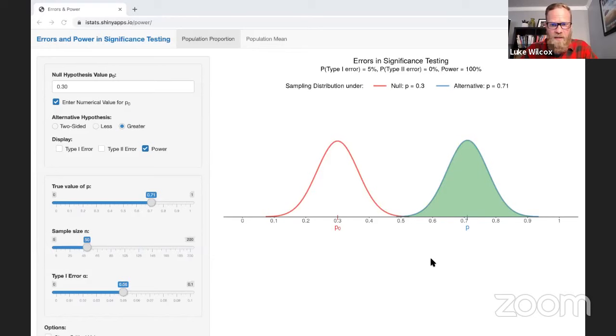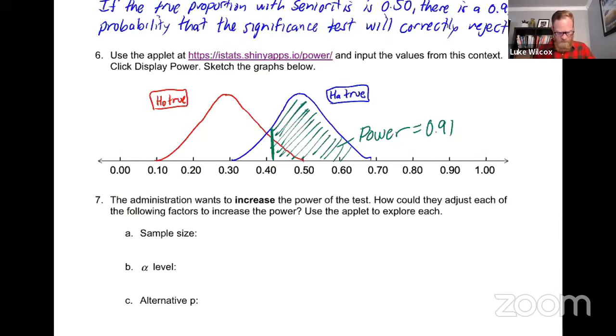So let's capture that idea in the last question here in the activity. Sample size, what do we want to do to the sample size? We want to take n and we want to increase it. Okay, alpha level, we decided if we want to increase the power, increase the alpha would increase the chances that we reject the null, which would increase the power. And then for the alternative, we decided the further it was away from the null, the better our chances of making a good decision, the power would be. So I'm going to say farther from the null hypothesis, H null. So those are the three ways where we can impact the power of a significance test.